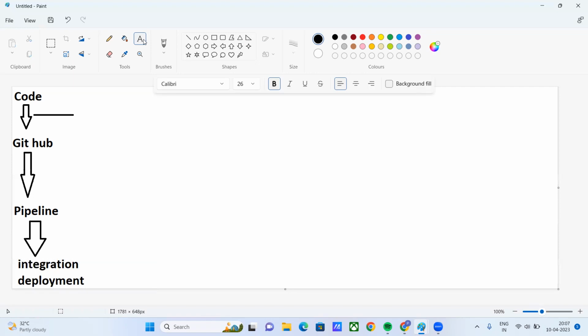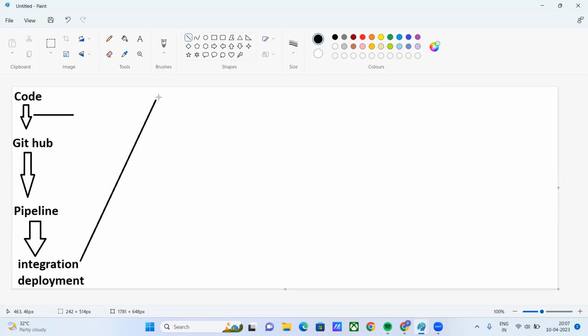Yesterday we had a conversation about integration, what integration is. Now I'm going to show you how we are going to do this. Here we had a conversation about integration yesterday, right?